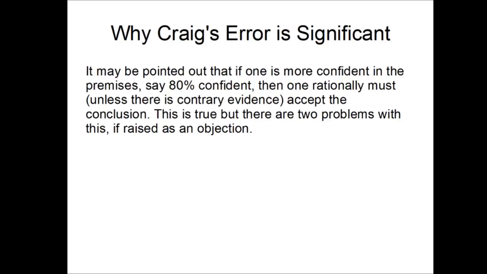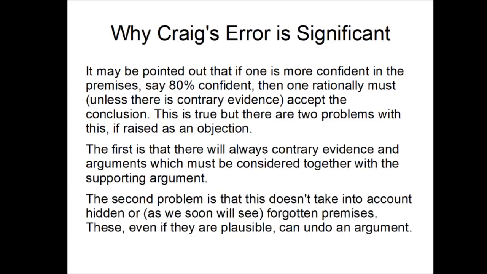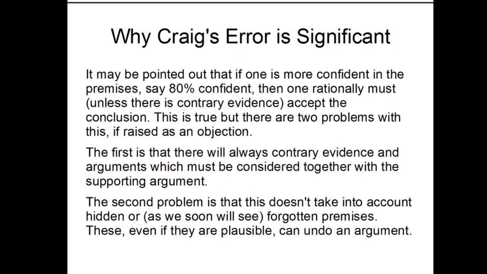It may be pointed out that if one is more confident in the premises, say 80% confident, then one rationally must, unless there is contrary evidence, accept the conclusion. This is true, but there are two problems with this, if raised as an objection. The first is that there will always be contrary evidence in arguments, which must be considered together with the supporting argument. The second problem is that this doesn't take into account hidden, or as we soon will see, forgotten premises. These, even if they are plausible, can undo an argument.